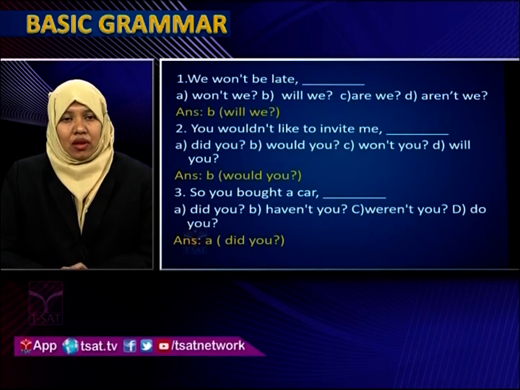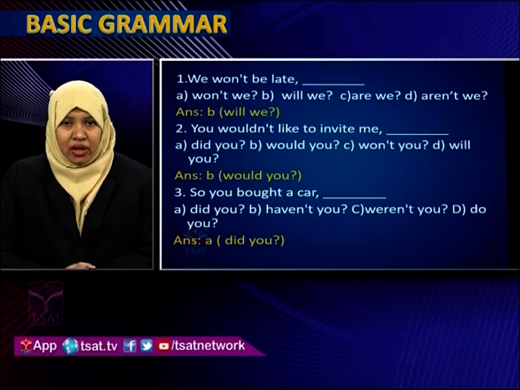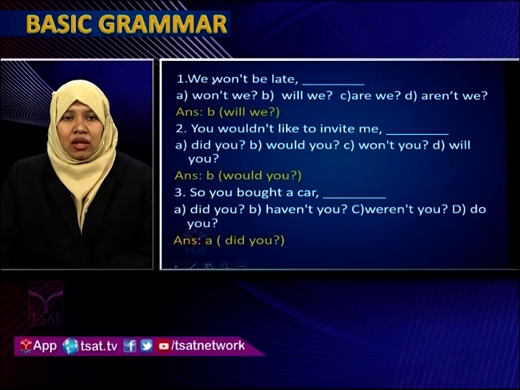Next, we won't be late dash. Here you have to add the appropriate question tag. Won't we, will we, are we, aren't we? We won't be late. Here if the sentence is negative, the question tag will be positive.